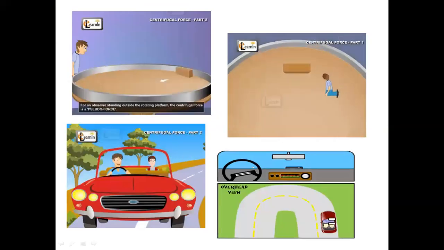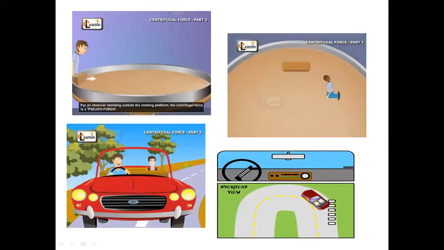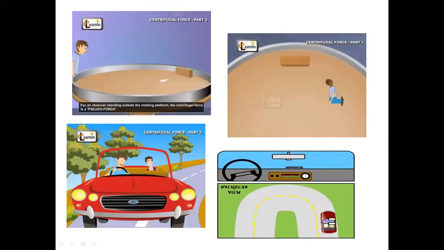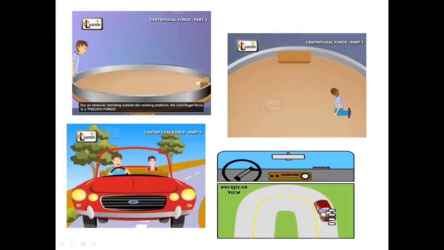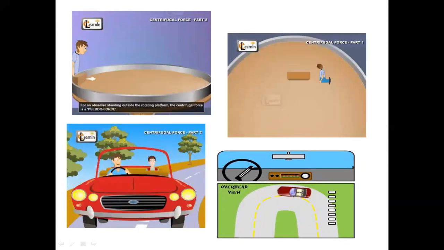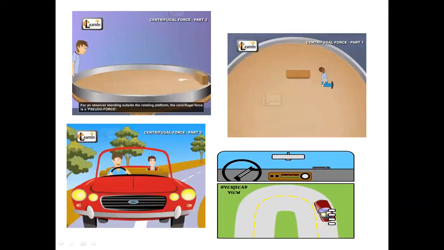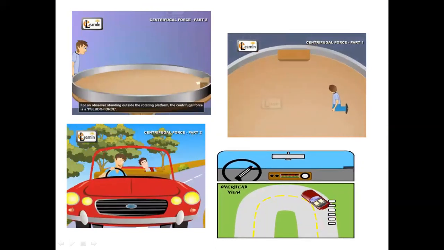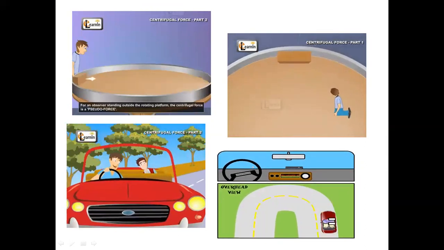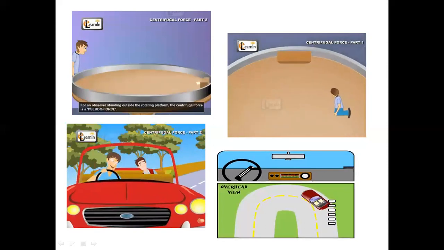Okay, now look at some pictures here to clarify the centrifugal force. In the first picture you can see a person who is sitting outside of a rotating platform. He sees that the block is attracted toward the center by a certain type of force.